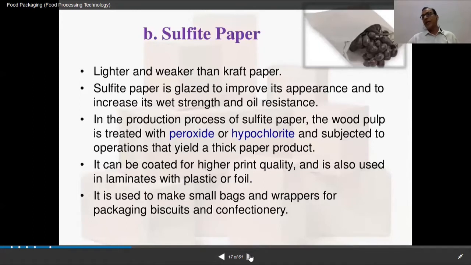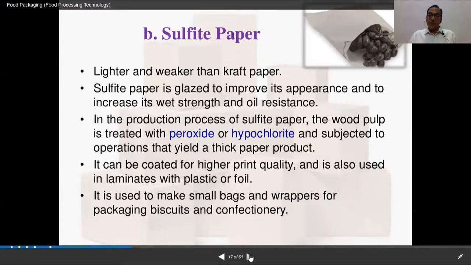जो sulfite paper होता है lighter or weaker होता है craft paper के मुकाबले. Sulfite paper is glazed to improve its appearance and to increase its wet strength and oil resistance. And in the production process of sulfite paper, the wood pulp is treated with peroxide and hypochlorite. हम wood pulp को treat करते हैं peroxide या hypochlorite से and subjected to operations that yield